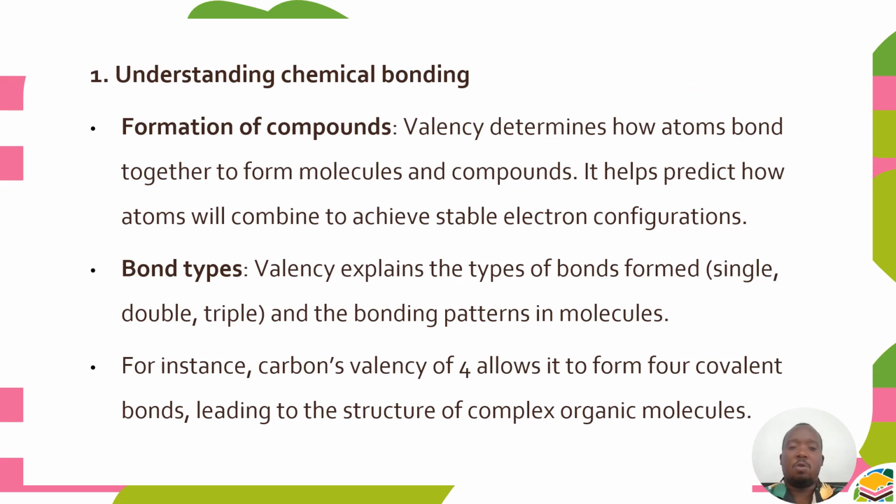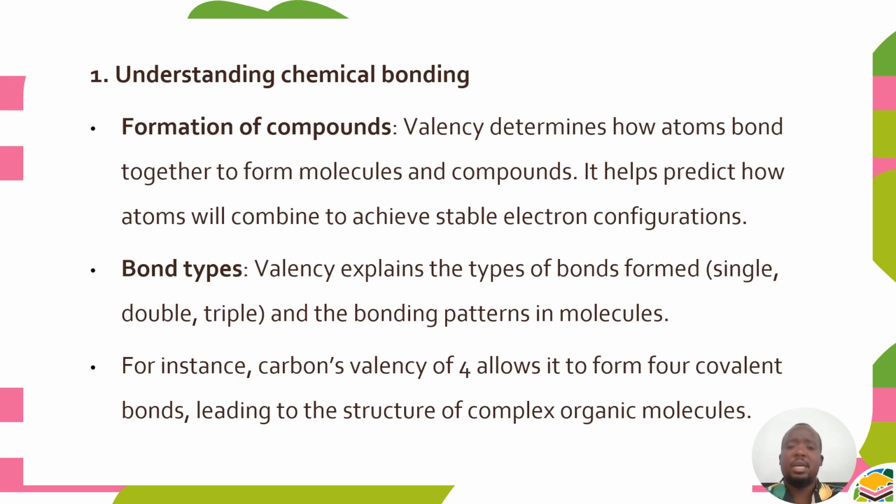The valency will always help us understand the concept of chemical bonding, that is formation of compounds, and even the bond types, because how compounds are formed will always be determined by the valency. In other words, it helps to predict how atoms will combine to achieve stable electron configurations.